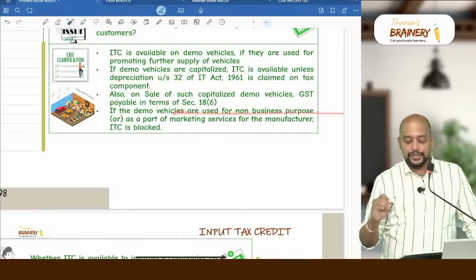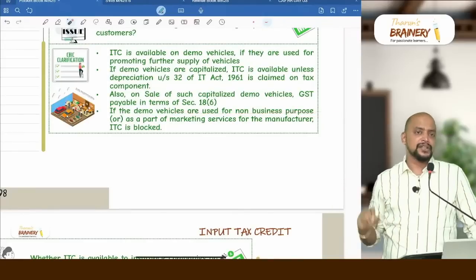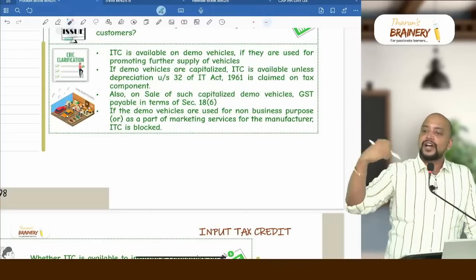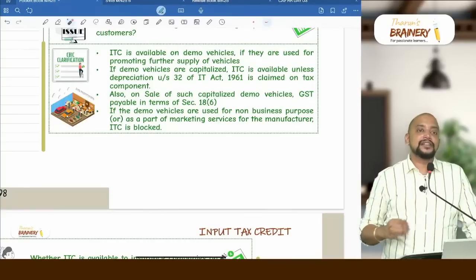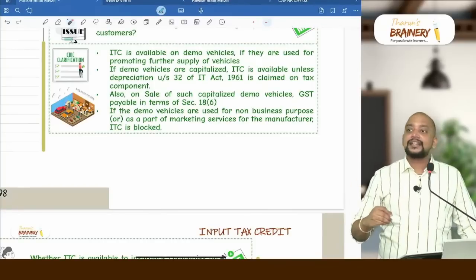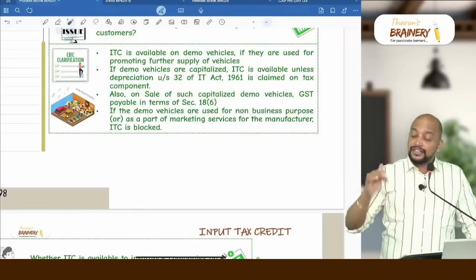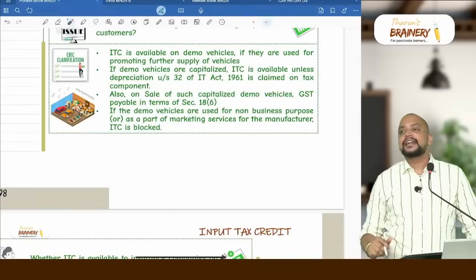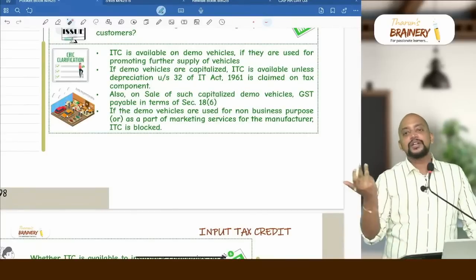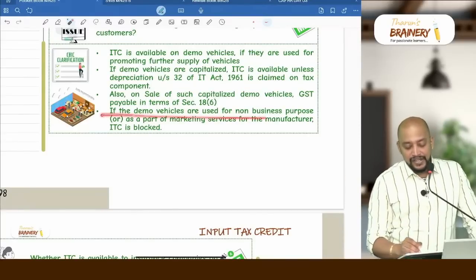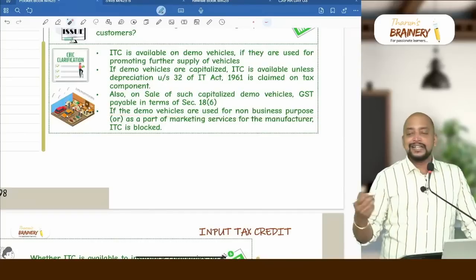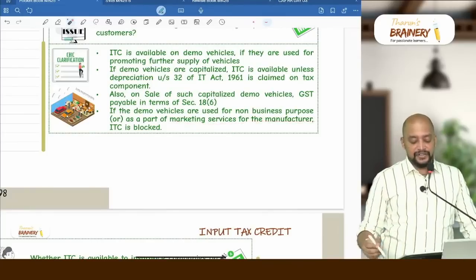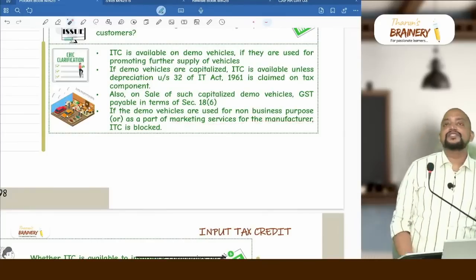If demo vehicles are used for non-business purpose, what happens? I have seen some dealers get demo cars and use them for their personal purpose, rather than giving them to people for test drives. In that case, can they take ITC with respect to that? No. But how will the department know all these things? If the demo vehicles are used for non-business purpose, they cannot take ITC, or as a part of marketing services for the manufacturer. What is this marketing service for the manufacturer?